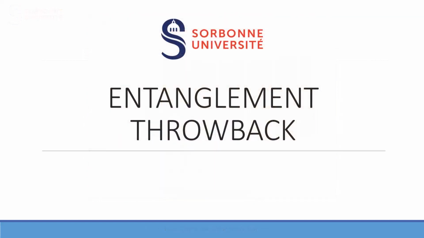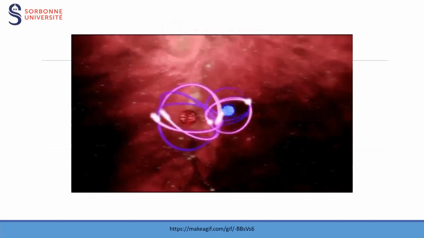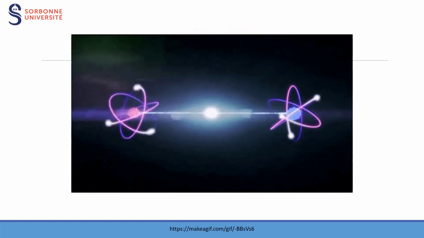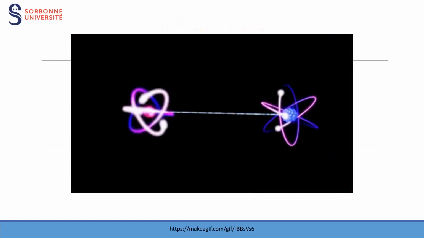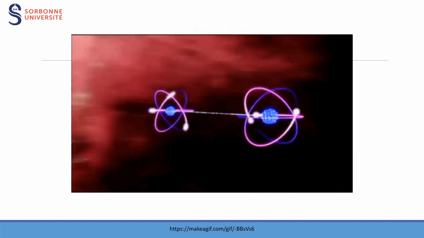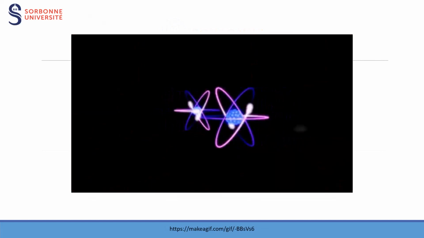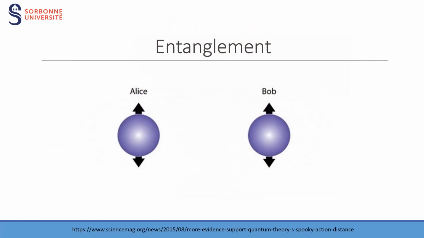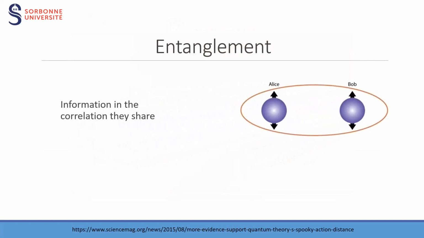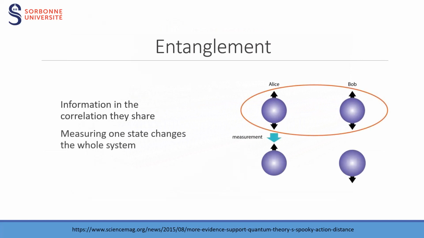Yeah, thanks, Amori. Well, to dive in just a bit, as he said, we are not talking about the sci-fi teleportation. Here we are talking about quantum information and how to transport it from one place to another at any distance possible. But to do so, we need one cool property of particles described by quantum mechanics: entanglement. Basically, two entangled particles are a system where the information lies in the correlation they share. That means measuring one state is changing the whole system, and this is why we say acting on one of the particles directly affects the other.